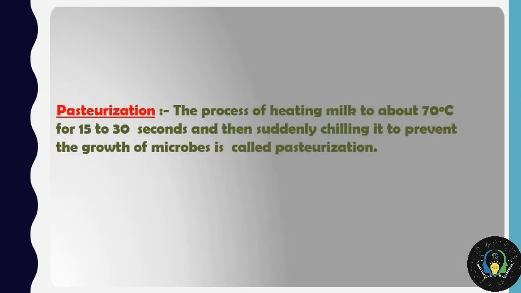Before proceeding further with the fifth and the sixth technique, we shall be understanding one simple phenomenon, one simple method of conservation of the food items. This is known as pasteurization. Have a look at the spelling properly. Now the process of heating milk to 70 degrees for 15 to 30 seconds and then suddenly chilling it to prevent the growth of microbes is called the pasteurization process. So what basically are we doing over here is that we are heating something and then cooling it suddenly.